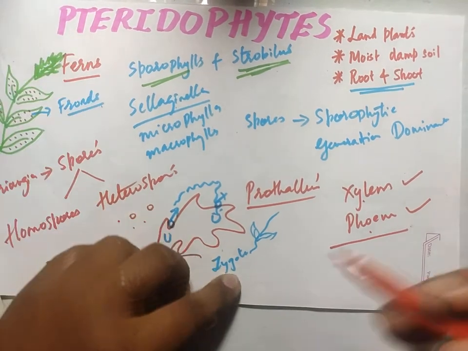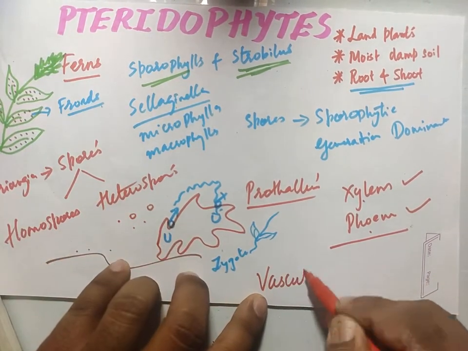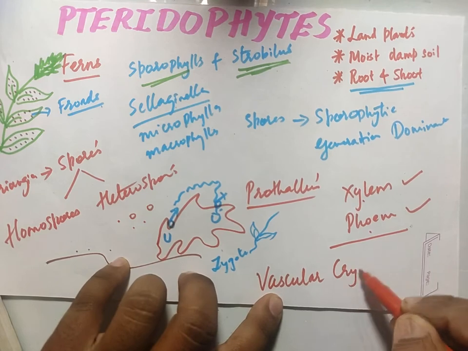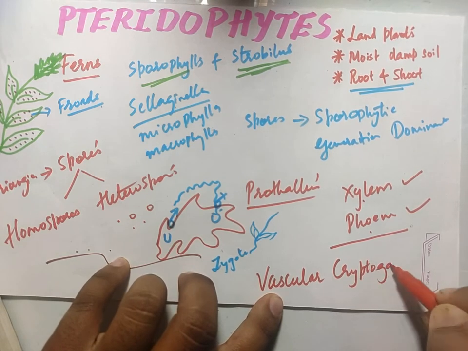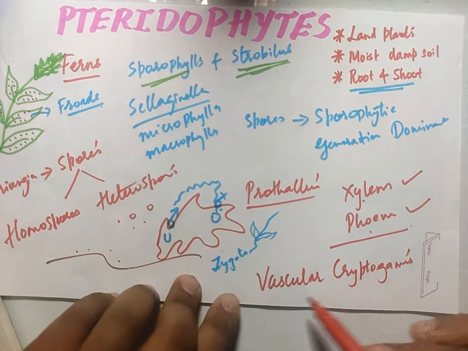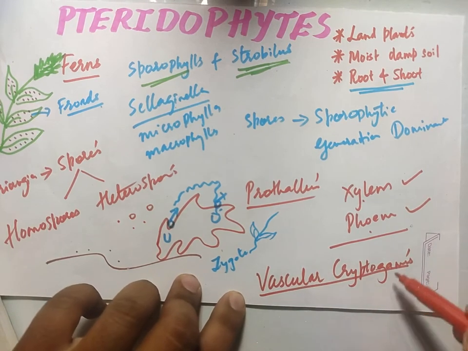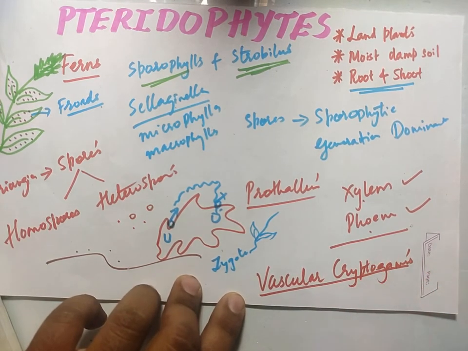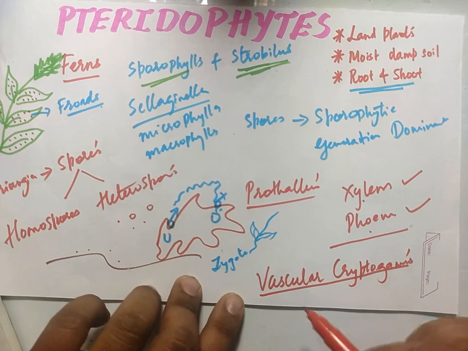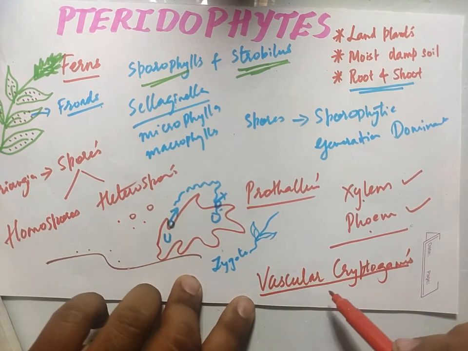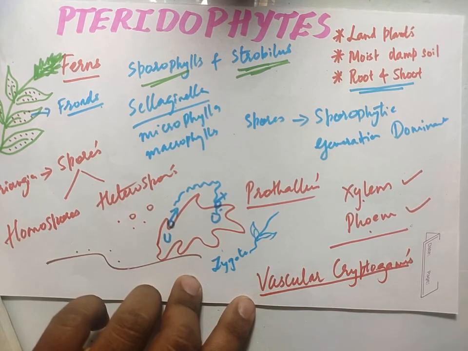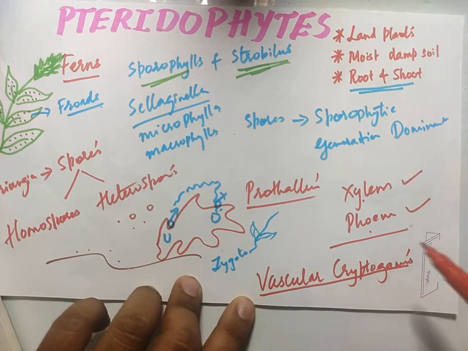So they are called vascular cryptogams. You know the meaning of vascular cryptogams; I have explained in the previous video, please check that. Vascular cryptogams means these are the first plants to develop a primitive kind of xylem and phloem.